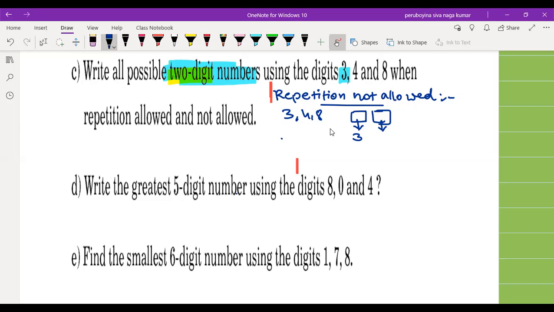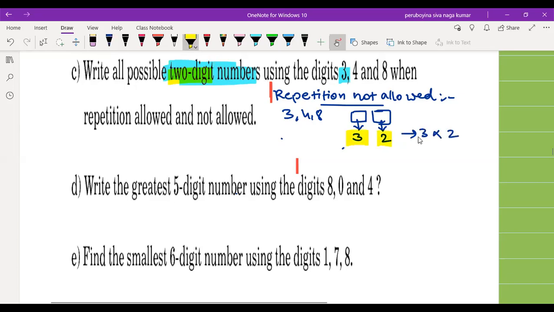So possibilities of filling the second box is 2 ways. So total possibilities 3 into 2.